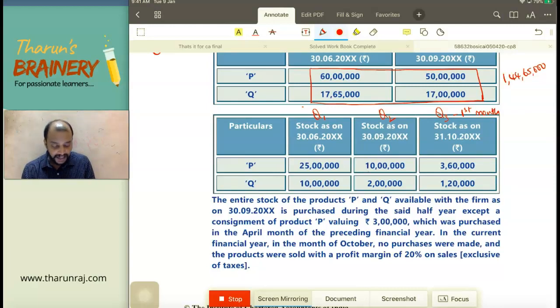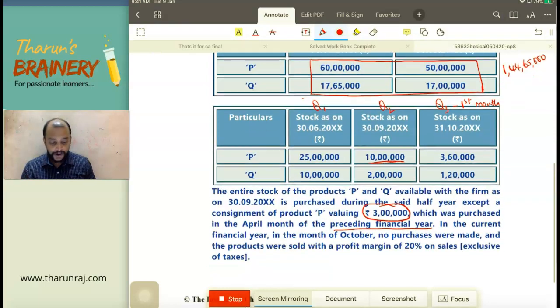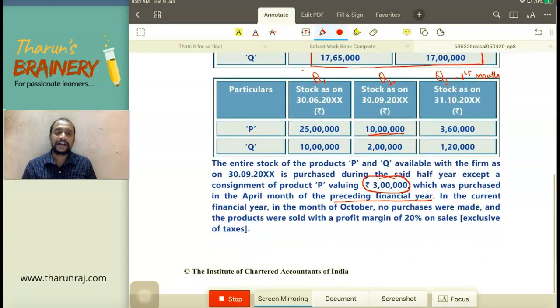So out of this 10 lakhs, 3 lakhs is purchased in the April month of the preceding financial year. Means it is not purchased within 1 year. So out of this 10 lakhs, 7 lakhs is purchased within 1 year and 3 lakhs is purchased beyond 1 year. So that's what they are trying to say.